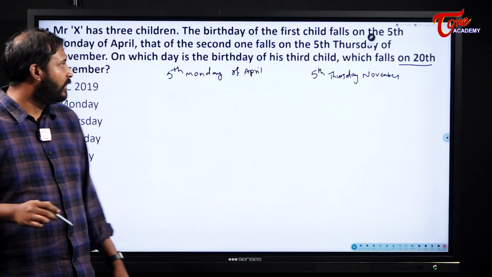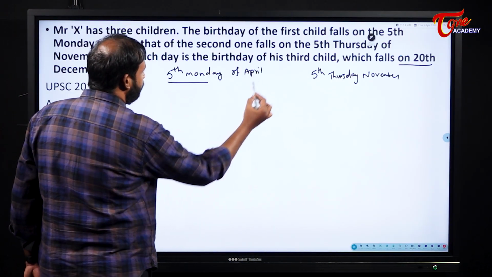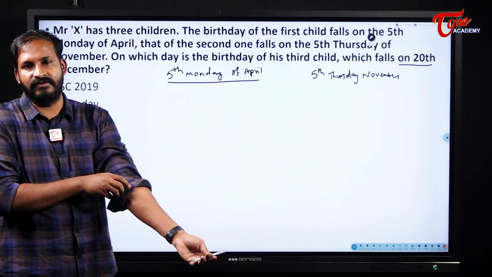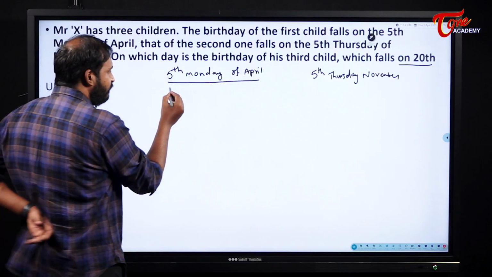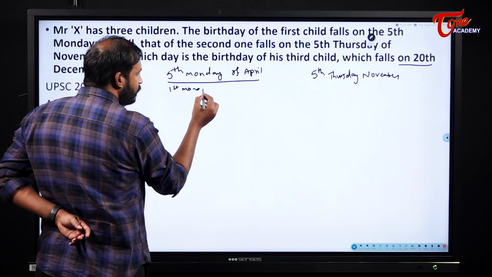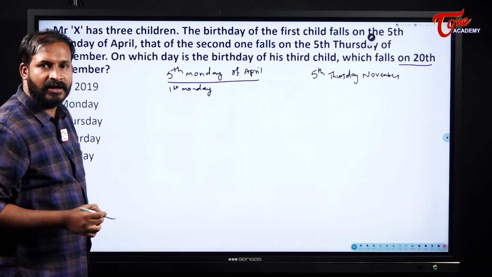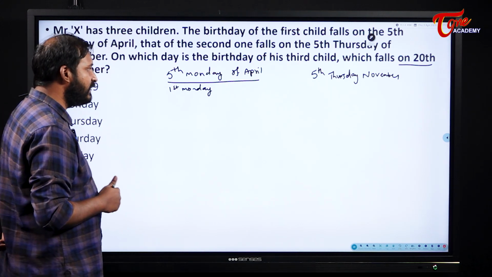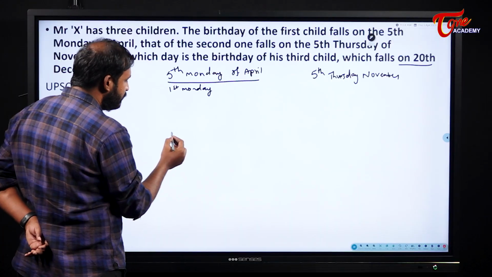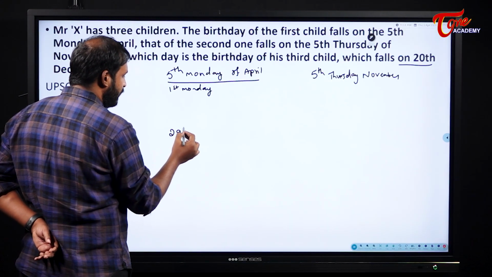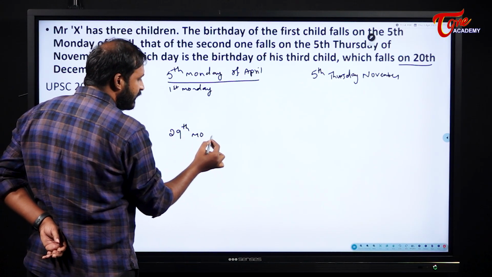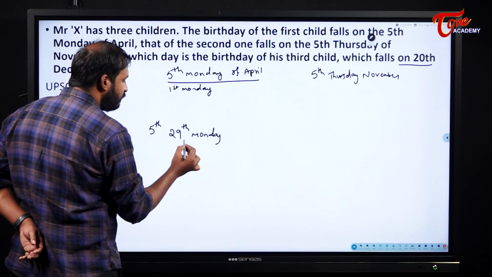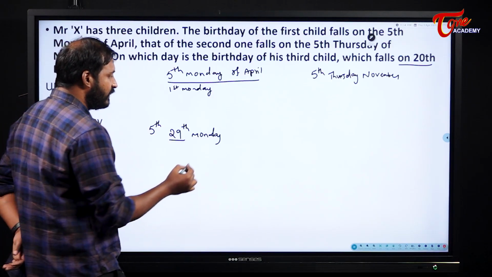Now see here, to get the 5th Monday in the month of April, what are the possibilities which we will have? If the month starts with, if first is a Monday, April month has how many days for us? 30 days only. So if first is a Monday, when can we have the next Monday? 29, that is the 5th Monday. 5th Monday we can have at 29. So there is a possibility for 29th of April.